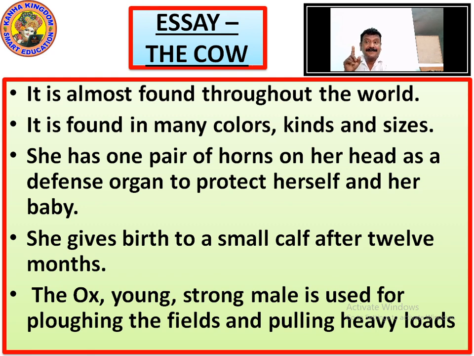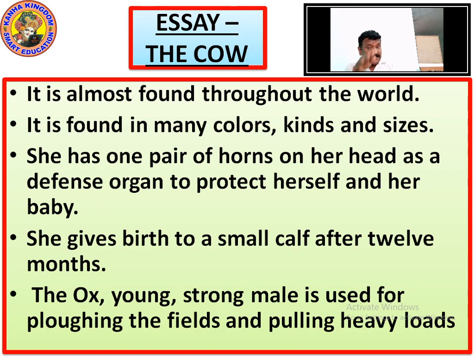The ox, a young, strong male, is used for plowing the fields and pulling heavy loads. What do you mean by this? You have seen the photographs I have shown you, the two images: the cart it was pulling and the plowing. The ox, the young, strong male cow, is used for plowing the fields.